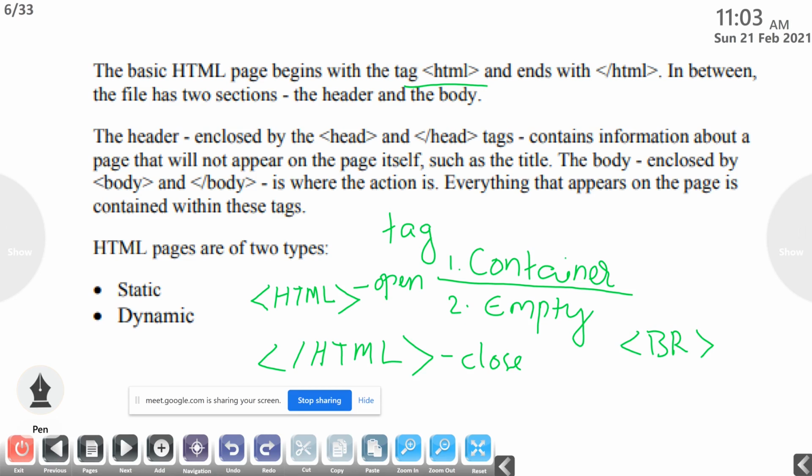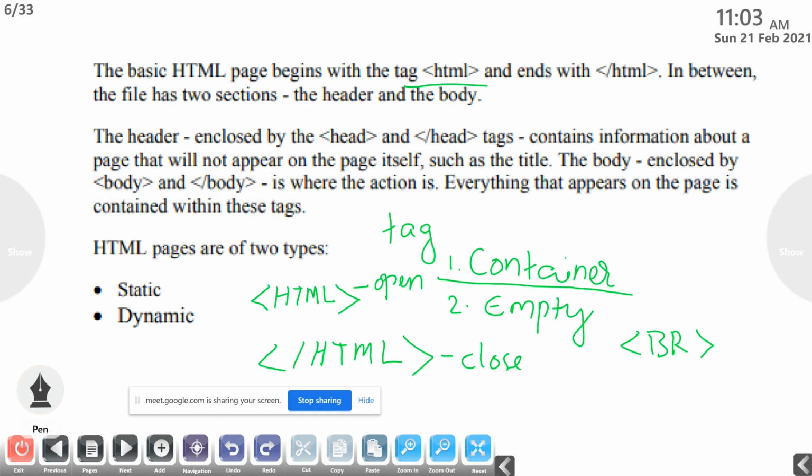This is an empty tag. There is no /BR. So two types of tags are there: container tag and empty tag. Container tag means an HTML tag with the open tag and close tag. That type of tag that we call a container tag. And empty tag means there is no closing tag. That type of tag that we call an empty tag.